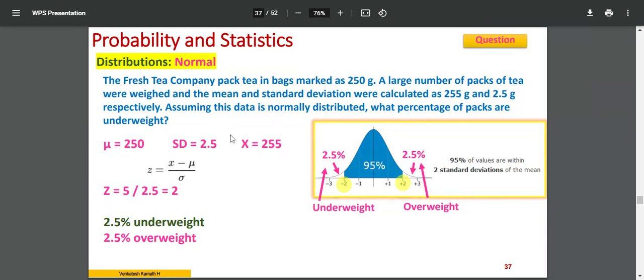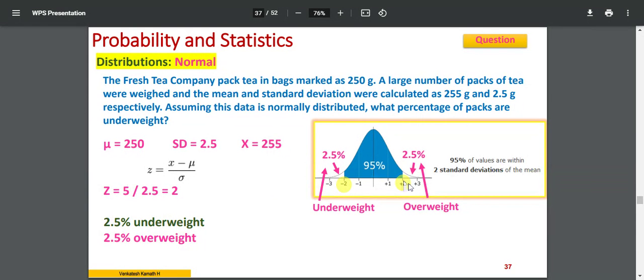When I calculate the z value, what do I get? (255 minus 250), that is x minus mu, divided by 2.5. So I get 2. So what is the meaning of 2? Z is equal to 2. This entire zone, 255 and 2.5 what I'm getting, is within the zone of minus 2 to plus 2 of the value of z. The value of z is equal to 2. It means I am reaching over here, plus standard deviation, z is equal to 2, right?